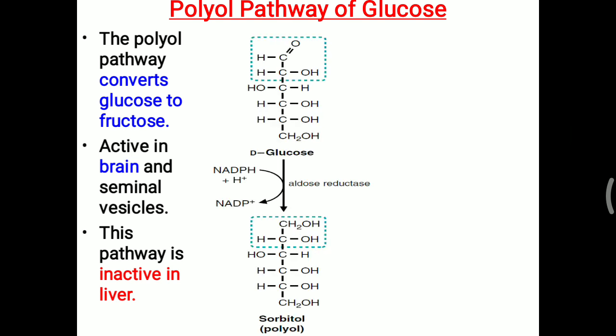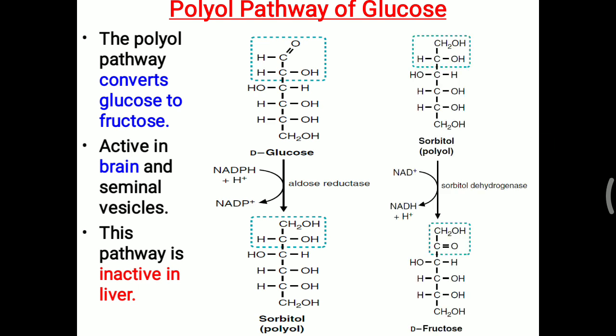So how exactly does it occur? Glucose is converted into sorbitol. Making a polyol means multiple hydroxyl groups, so it is called polyol, and this is possible with the aldose reductase enzyme. It is utilizing NADPH. So D-glucose is converted into sorbitol. Further, this sorbitol will be converted into D-fructose with the help of NAD plus, and here the sorbitol dehydrogenase enzyme is needed. So that is conversion of D-glucose to sorbitol and sorbitol to D-fructose.